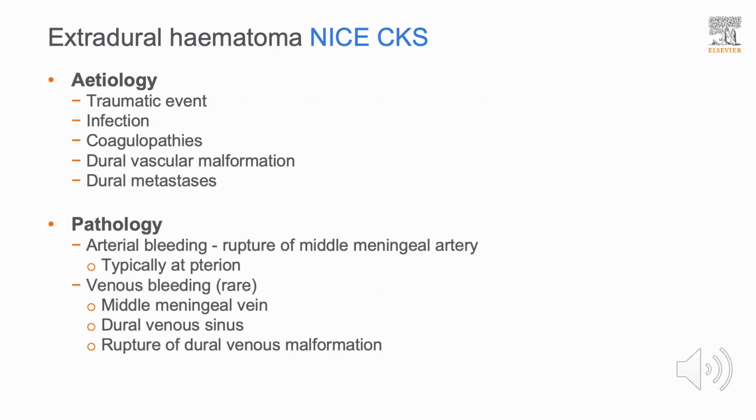As previously mentioned, they typically occur after head trauma, but there may be association with infection, coagulopathies that increase the bleeding risk, dural vascular malformation, and dural metastasis. As for the pathophysiology, they most commonly occur as an arterial bleed, typically the rupture of the middle meningeal artery at the pterion, which is the thinnest part of the skull and the site at which the middle meningeal artery lies in closest proximity. Venous bleeds are rare but may occur due to trauma to the middle meningeal vein, a dural venous sinus, or a rupture of a dural venous malformation.